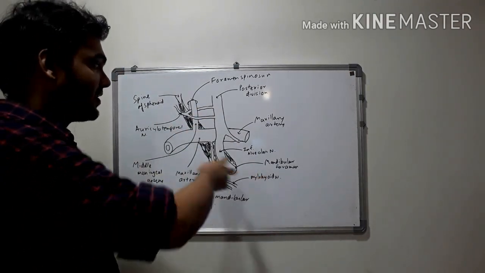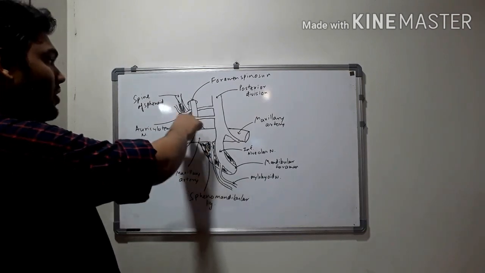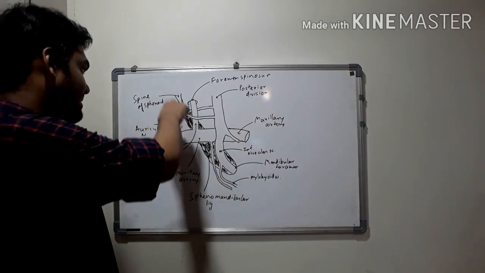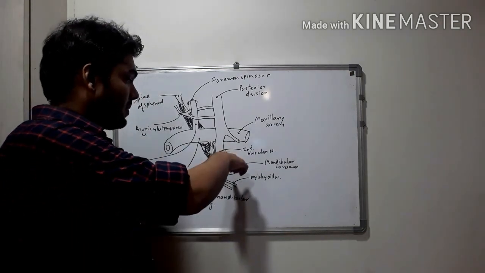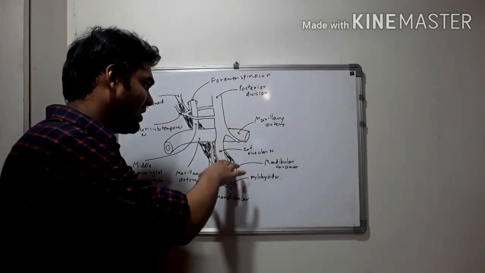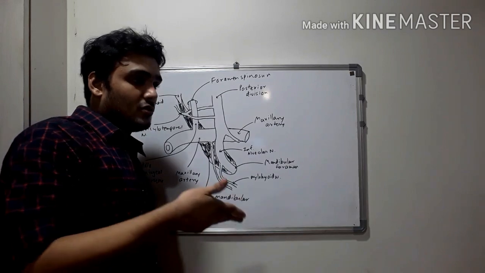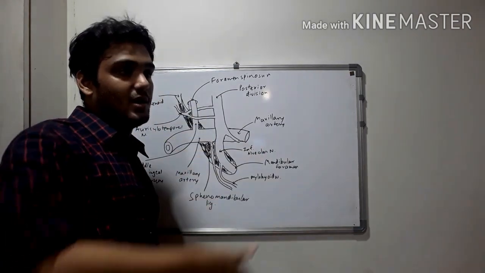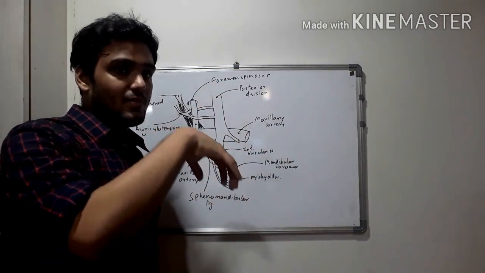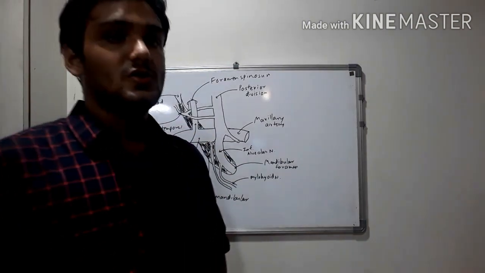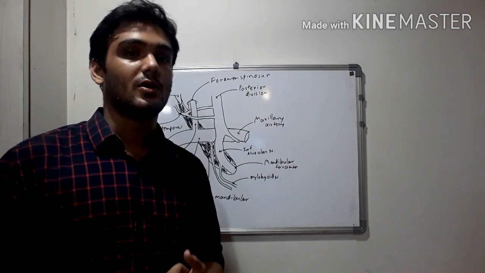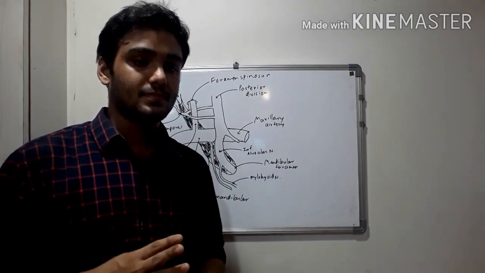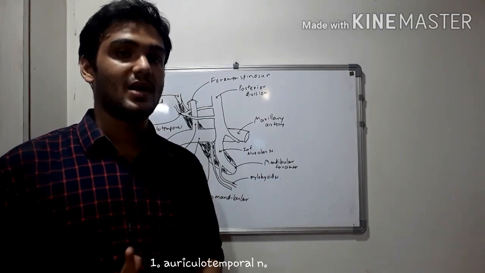So here you can see two of its lateral relations, the maxillary artery and the auriculotemporal nerve. This is the auriculotemporal nerve which ascends upwards. This is just a schematic diagram. Inferiorly it goes medial to the inner aspect of the mandible, and there it attaches at the mandibular foramen. So as we saw, the posterior division gives off three branches: auriculotemporal nerve, lingual nerve, and the inferior alveolar nerve. So we begin with the auriculotemporal nerve.